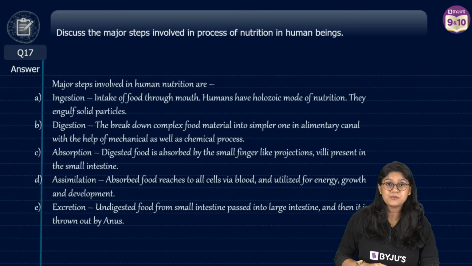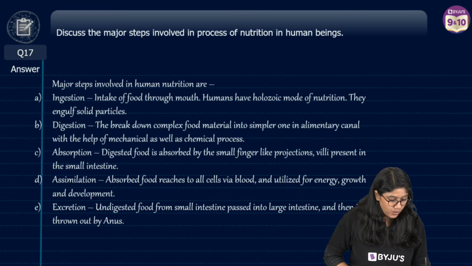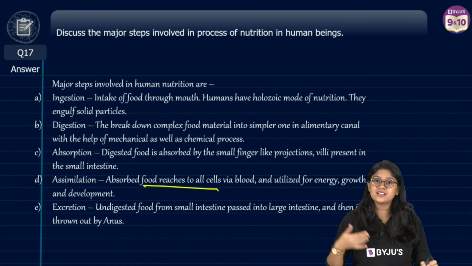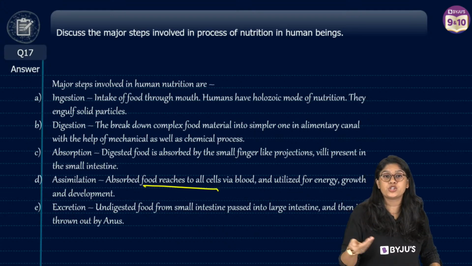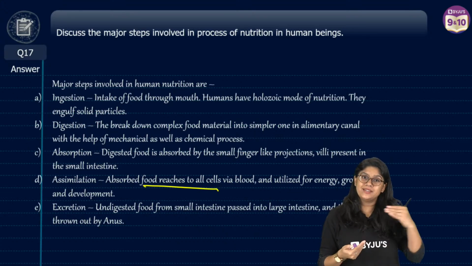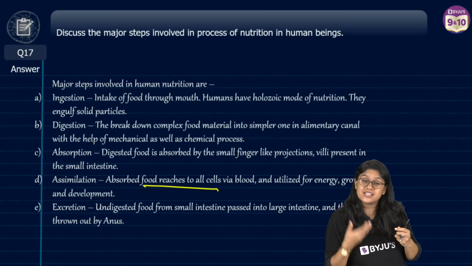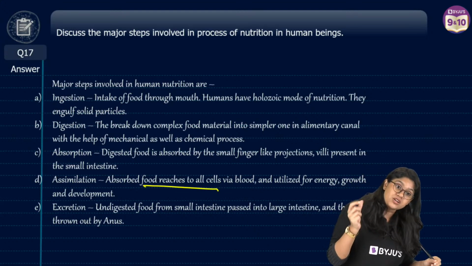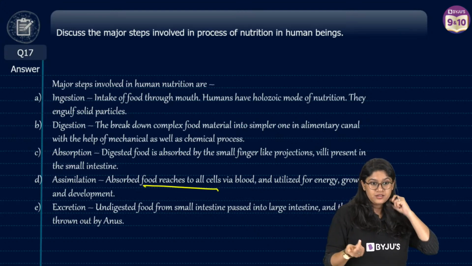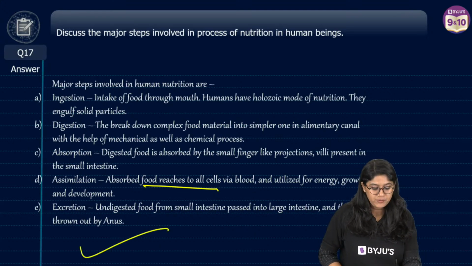Phoenix, assimilation is nothing but a process where the food reaches into the cell and the utilization happens for the use of energy, right? To make the energy, that food that came into the cell is utilized. That process is the assimilation part. Okay? Everyone, are we clear?